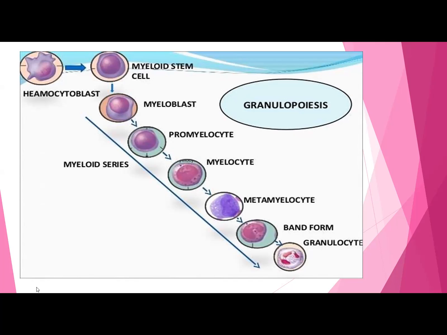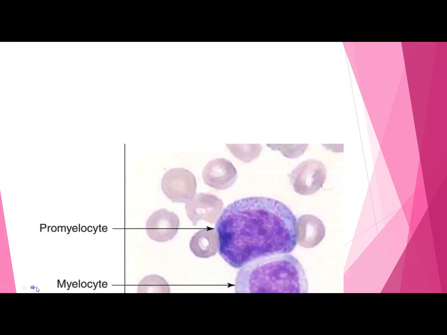Then the size of the nucleus is also changing. The circular nucleus finally becomes the band form and then it becomes lobulated. In the mature granulocytes there are lobes of nuclei. At some point in the division there is appearance of granules, which are not seen in the previous stage, and these granules finally change into the final mature cells. So this is how granulopoiesis is occurring.